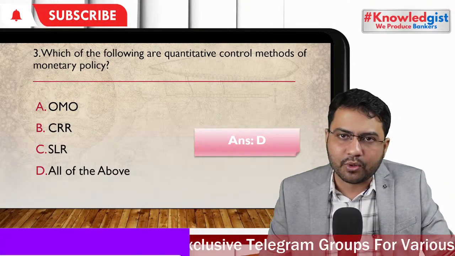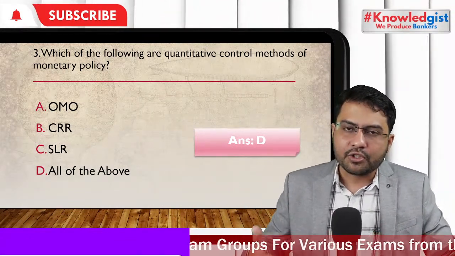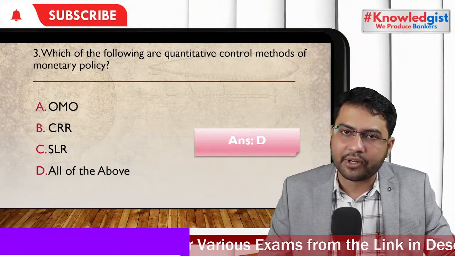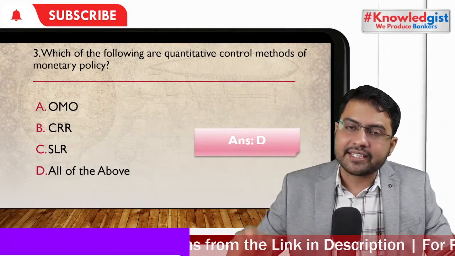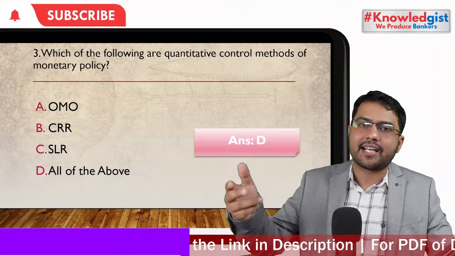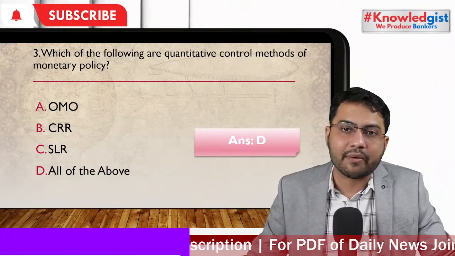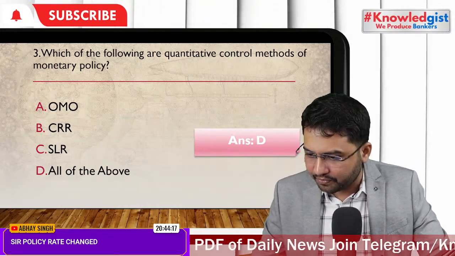SLR and CRR both are called reserve ratios. If you are trying to be a banker, when it is asked what are the two rates decided by monetary policy, one is reserve rates, second is policy rates. Reserve rates are CRR, SLR, and policy rates are the repo rate, reverse repo rate, now SDF rate, etc. Okay, be a banker and use banking terms. Clear?